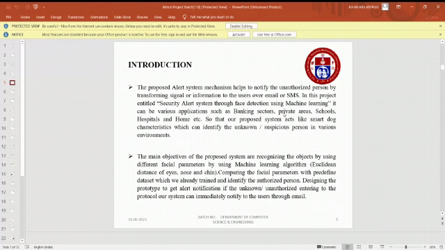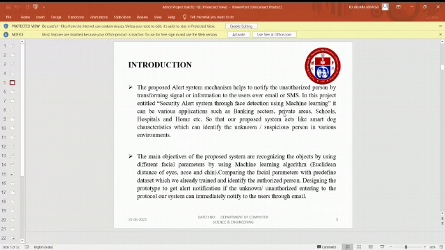Introduction. The proposed alert system mechanism helps to notify about the unauthorized person by transmitting a signal or information to the user over mail or SMS.